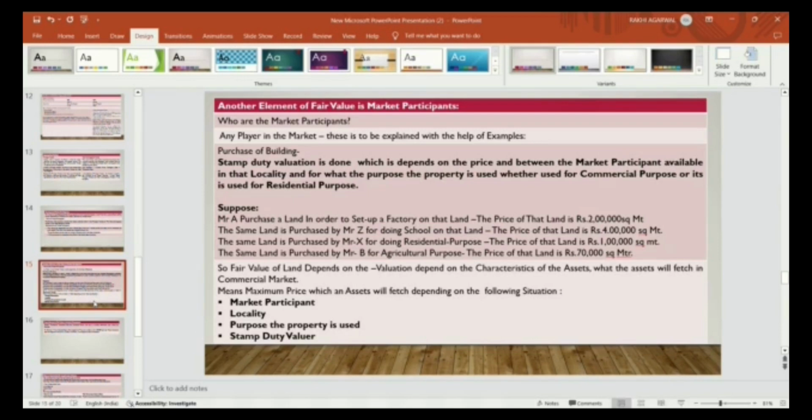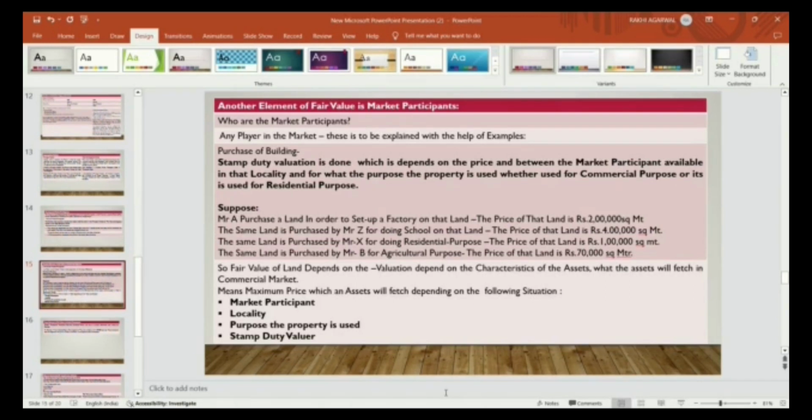So what elements are to be checked while determining the fair value of that land? That is, the valuation depends on the characteristics of the asset, what the asset will fetch in the commercial market, and whether the asset is capable of generating income. That is also relevant for determining the fair value. It means the maximum price which an asset will fetch depending on the following situation between the market. It depends on the purpose for which the property is used, whether for commercial purpose or for agriculture purpose.